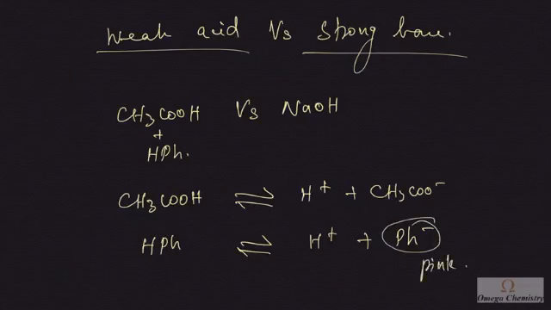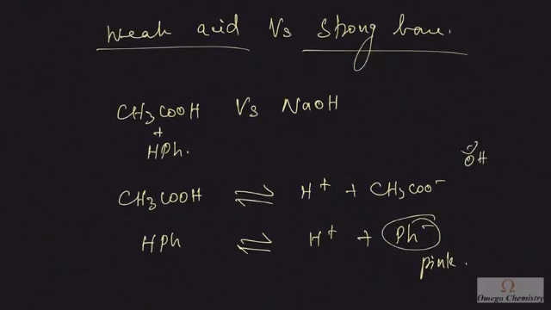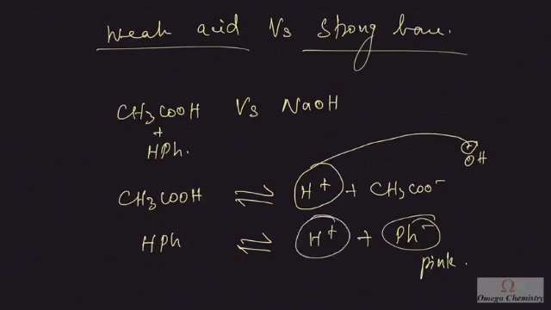Now, what happens? The OH minus ions which come from sodium hydroxide will neutralize both the H plus ions from acetic acid as well as the H plus ions from phenolphthalein. For the color change, you need a particular concentration of phenolphthaleate ion so as to impart pink color in the solution. Because of the feeble dissociation of two weak acids, the color change will happen beyond the equivalence point.